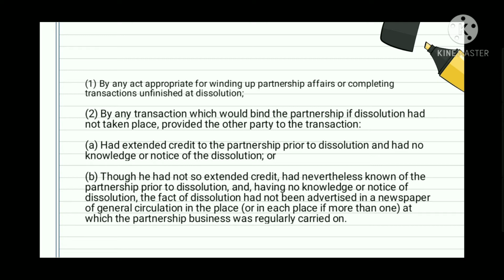Next is, though he had not so extended credit, had nevertheless known of the partnership prior to dissolution and, having no knowledge or notice of dissolution, the fact of dissolution had not been advertised in a newspaper of general circulation in the place or in each place if more than one at which the partnership business was regularly carried on.